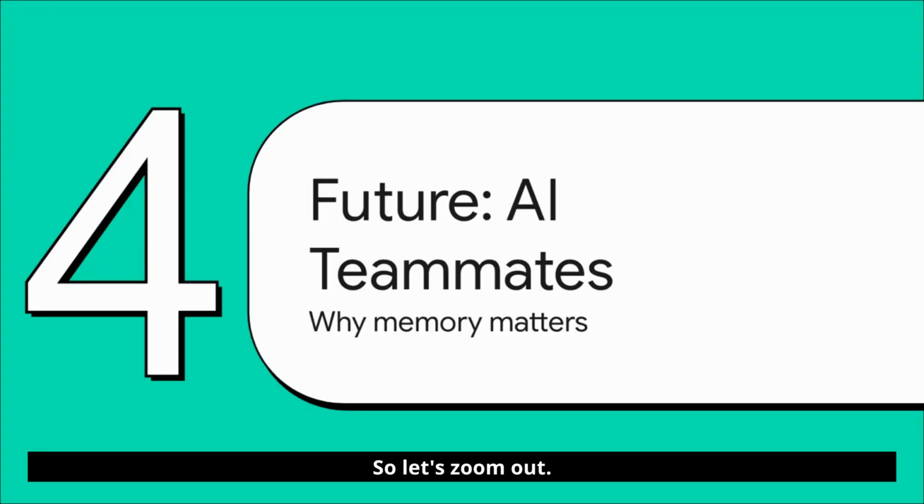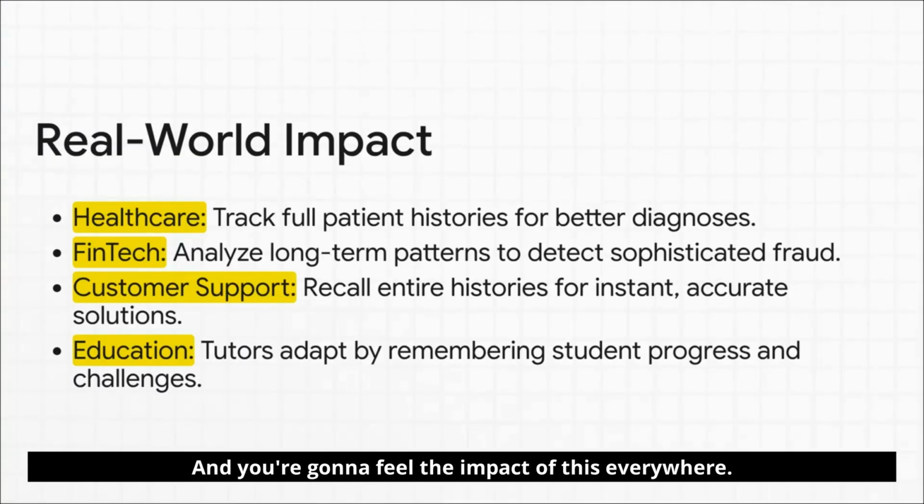So let's zoom out. What does all of this really mean for the future? Well, this ability to remember is what's going to elevate AI from just being a bunch of disconnected, powerful tools to being a coherent, reliable teammate. And you're going to feel the impact of this everywhere. Just imagine a healthcare AI that doesn't just see your latest blood test, but remembers your entire medical history and spots some subtle pattern that leads to an early diagnosis.